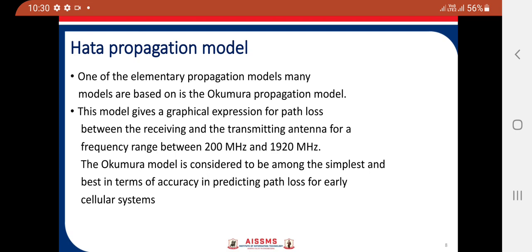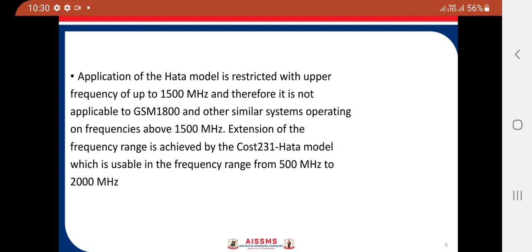Application of the Hata model is restricted to upper frequencies of up to 1500 megahertz, and therefore it is not applicable to GSM 1800 and other systems operating on frequencies above 1500 megahertz. Extension of the frequency range is achieved by the COST 231 Hata model, which is usable in the frequency range from 500 megahertz to 2000 megahertz.